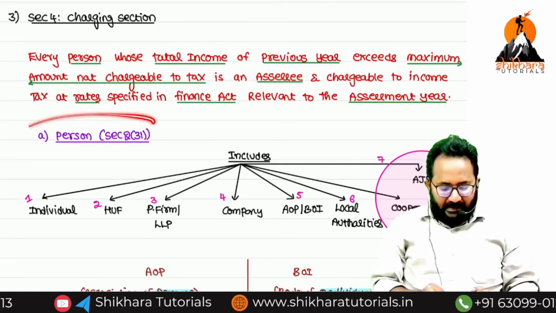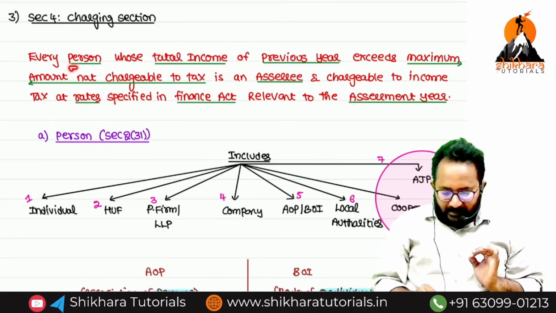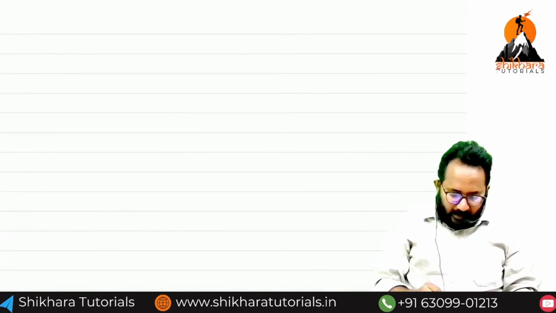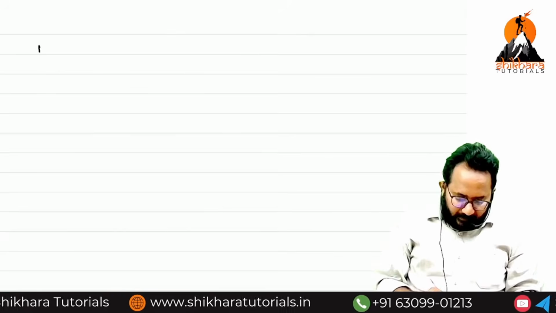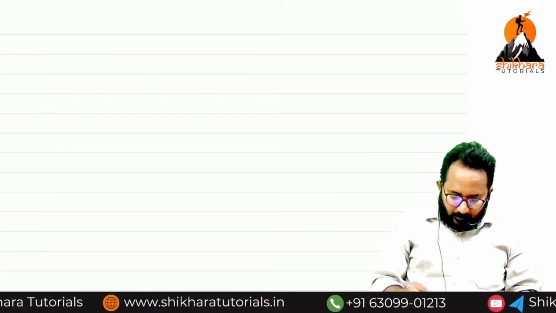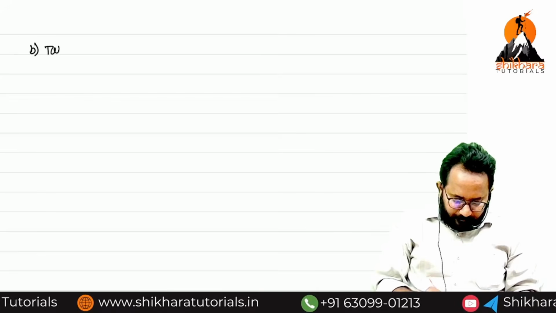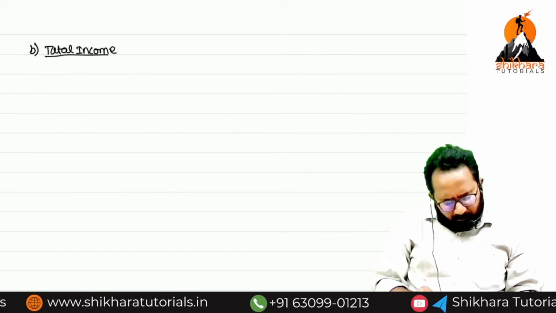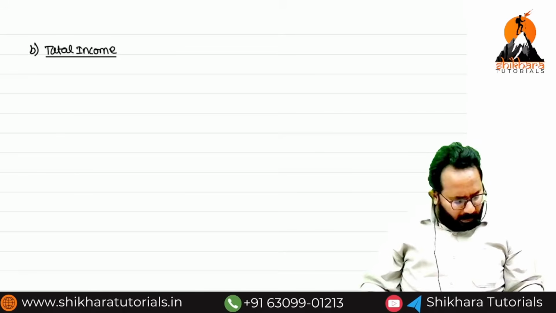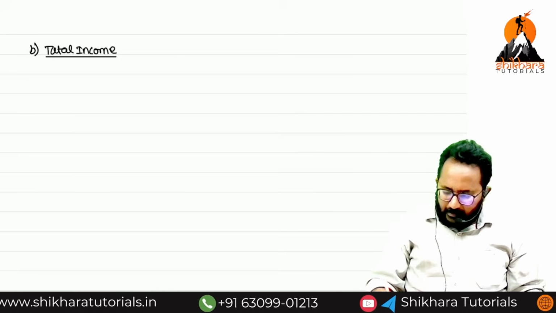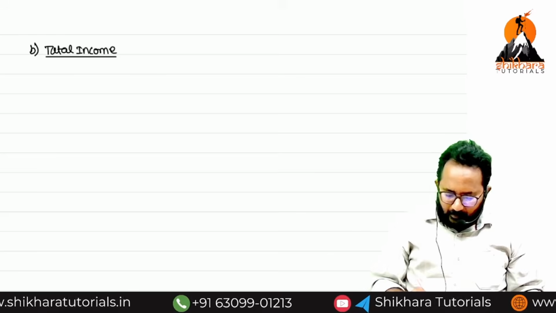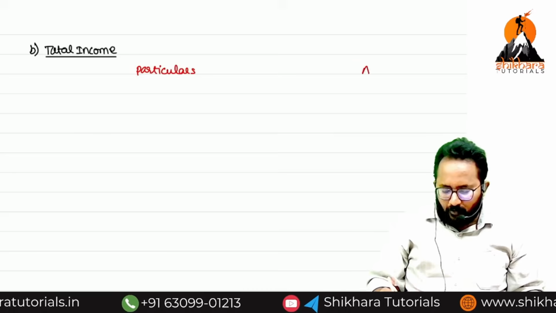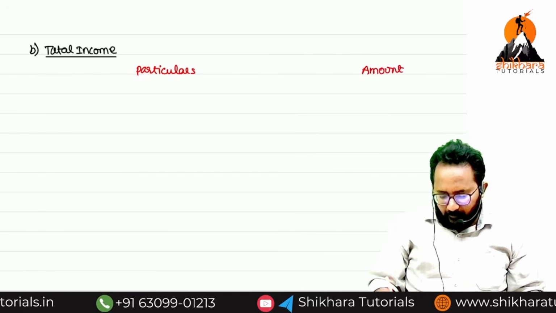Now we can write it as a second point. That means whatever the highlighted points, we are going to discuss in a detailed manner. So now we can write the B pointer. What is that B pointer? Total income. For every person we have to compute the total income. So total income computation, now we can start. Particulars, amount. We have to do it in a proper format.